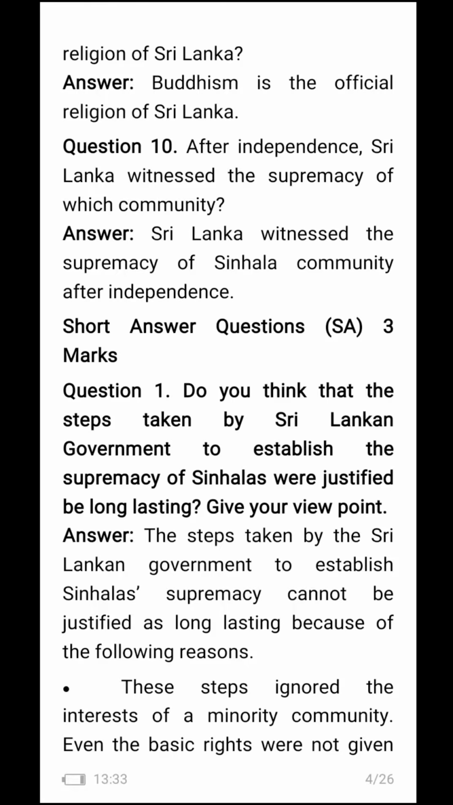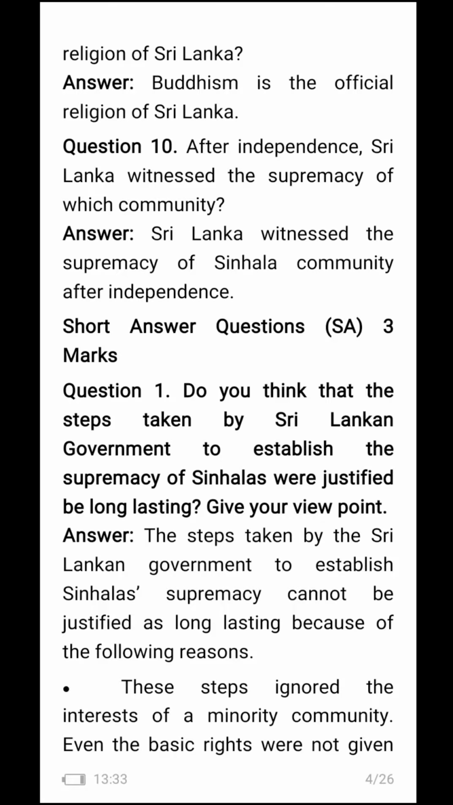Now the short answer type questions. Do you think that the steps taken by Sri Lankan government to establish the supremacy of Sinhalas were justified, long lasting? Give your viewpoint. The steps taken by the Sri Lankan government to establish Sinhala supremacy cannot be justified as long lasting because of the following reasons.